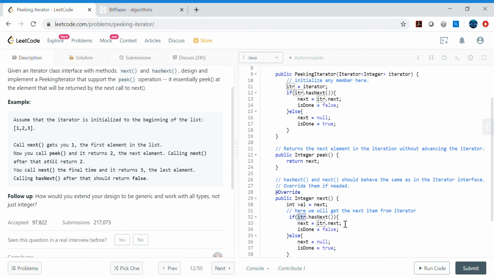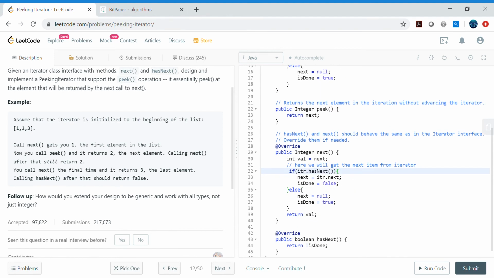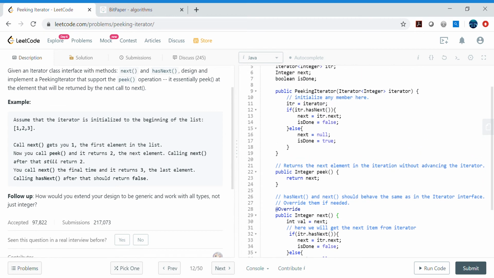So what we are doing: if hasNext is true, meaning there is some element in the iterator, then we get the next element from the iterator, and we set isDone to false, meaning the processing has not been completed yet. And if hasNext returns false, what does that mean? That means the iterator is empty, so let's assign next the value null, and isDone is true, meaning processing is completed. So that's very simple code, right?